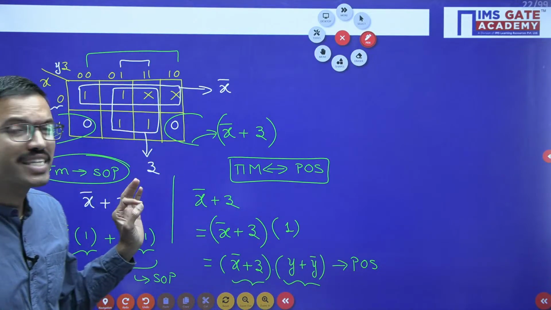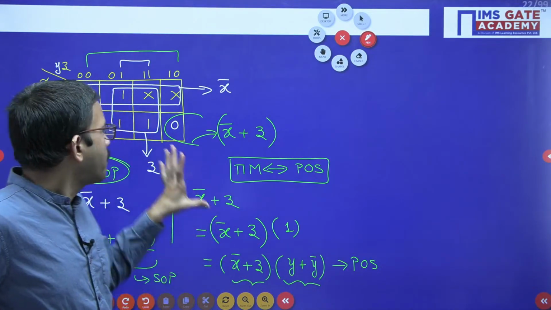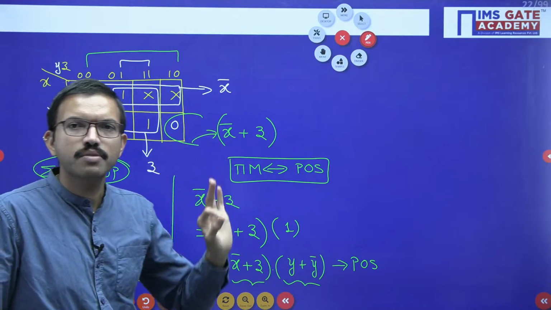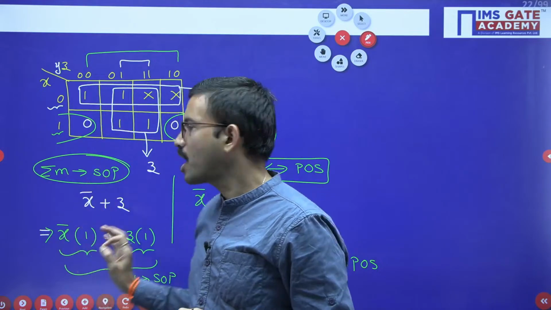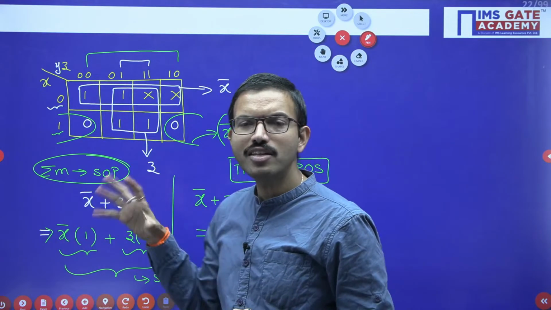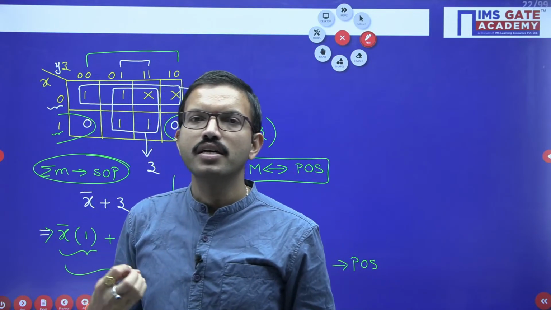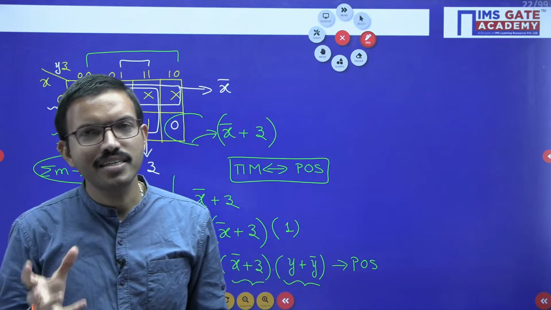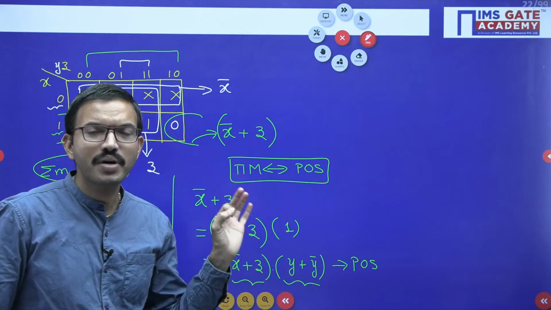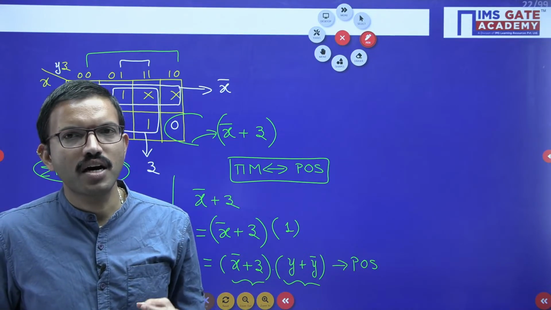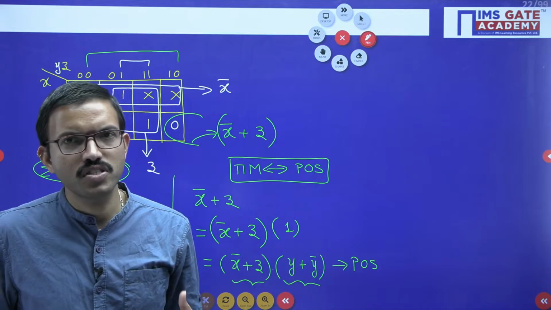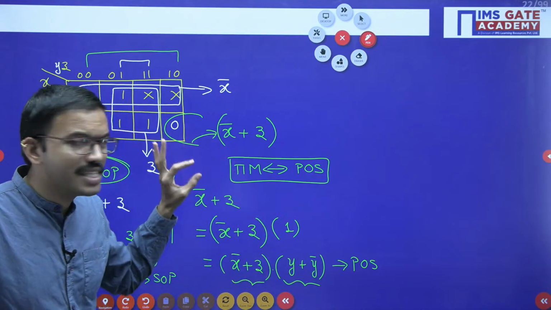I hope it is clear for everyone. This is the most important thing, but generally up to here, when you are solving the question, most of the students will do the representation correctly. But while choosing the correct option, some students will be caught in the trap, especially when they mention the word SOP or POS. Because of that, in the exam hall, you might be in a confusing state while solving these kinds of questions.